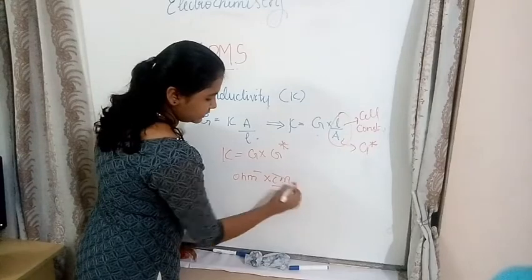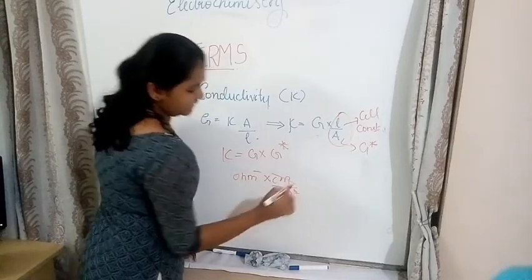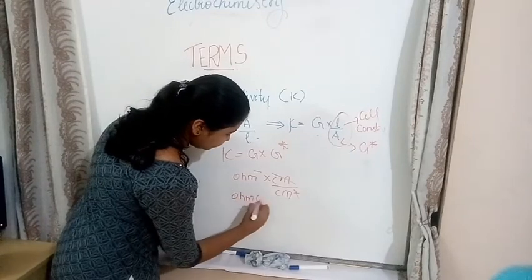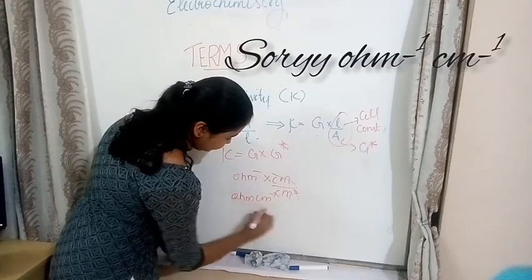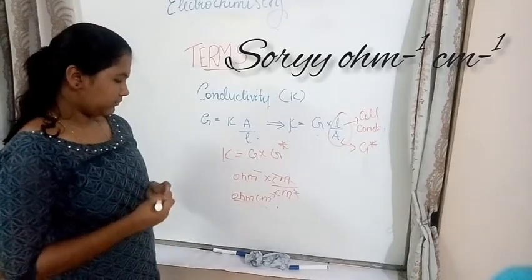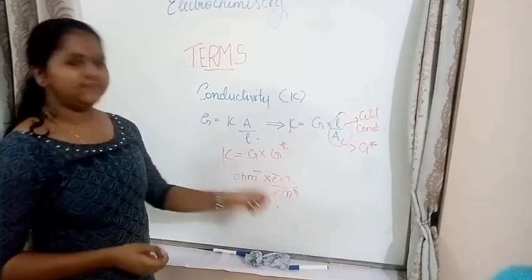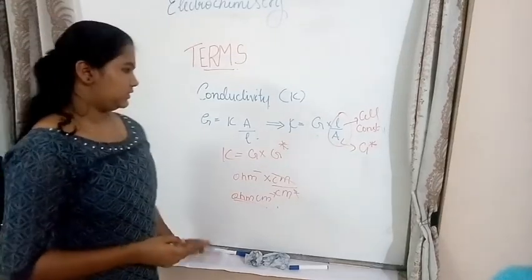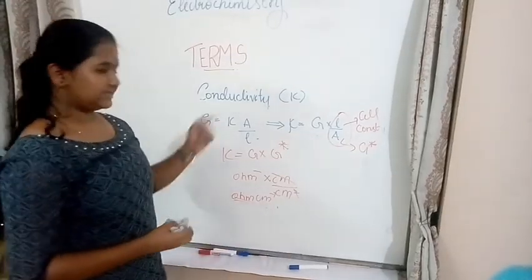So this will get cancelled. So that is ohm inverse centimeter inverse. So that's the SI unit of kappa, or siemens centimeter inverse, or mho centimeter inverse. So this is all about conductivity.